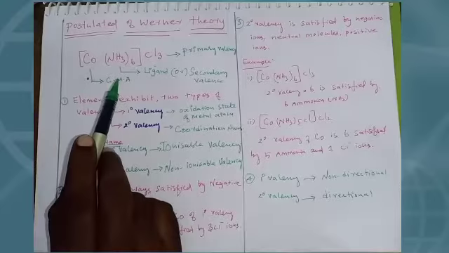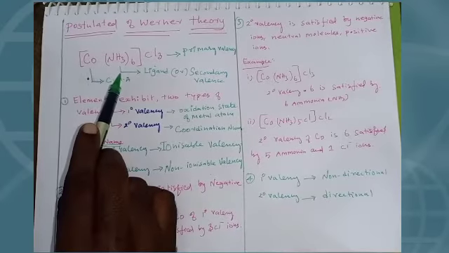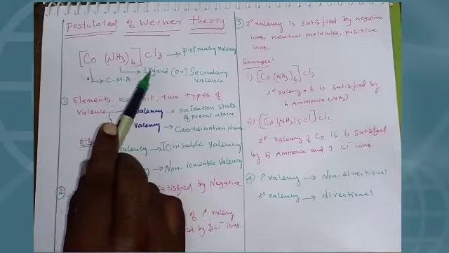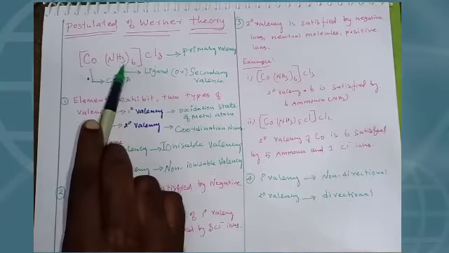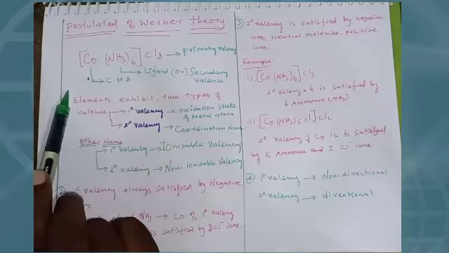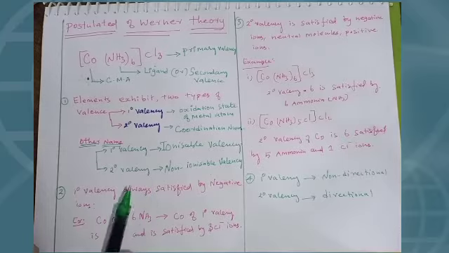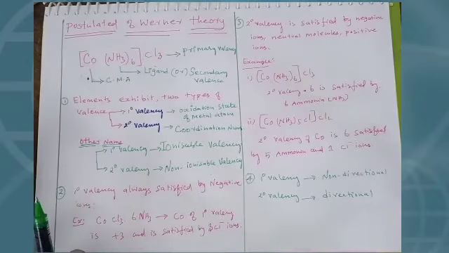Again I repeat, Werner took this complex for his research. That complex name is hexaamine cobalt 3 chloride. I'll tell you later how to write the IUPAC name for this complex. It is very important.